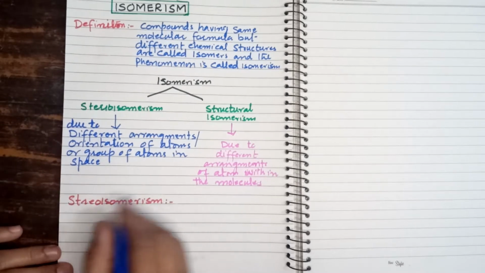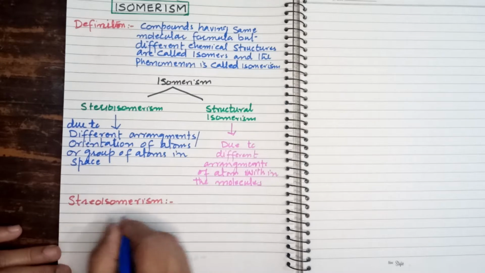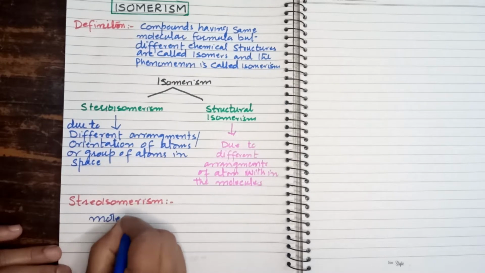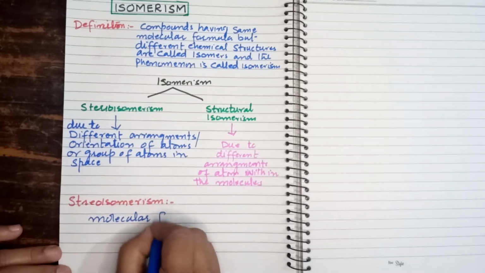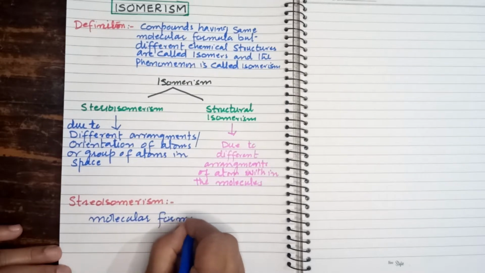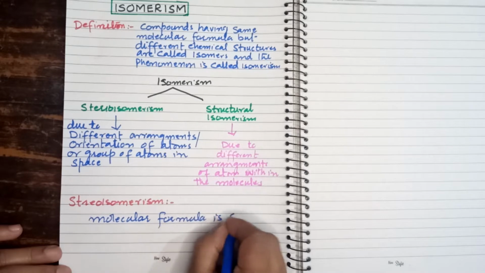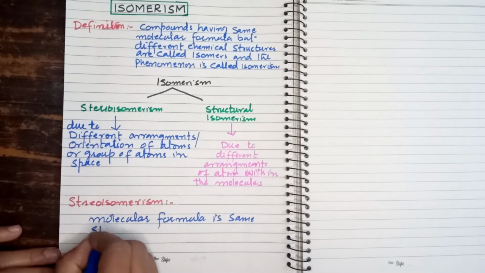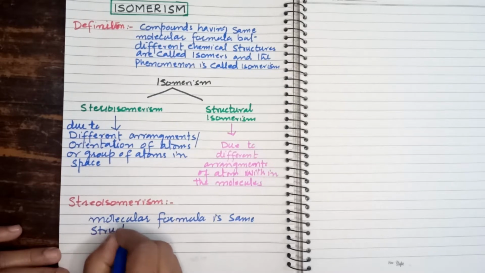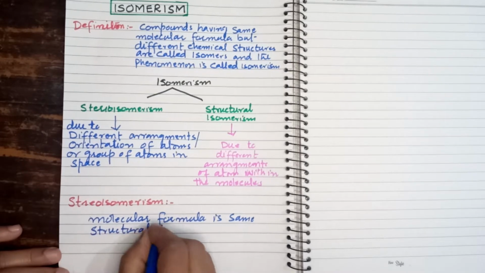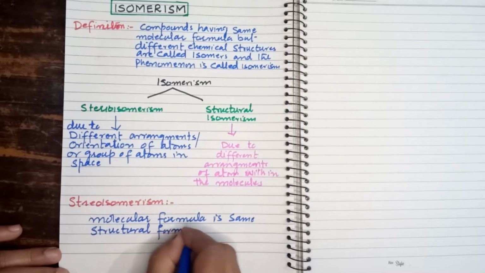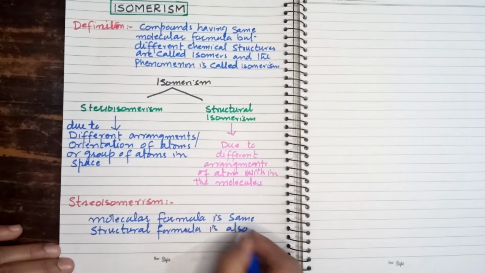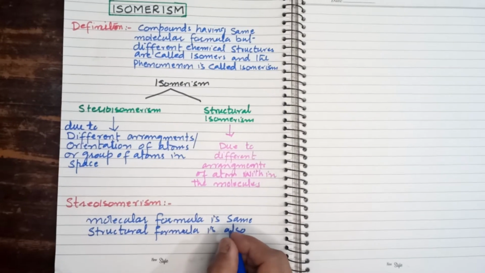It means their molecular formula is the same, as well as their structural formula is also the same. But what is the difference?